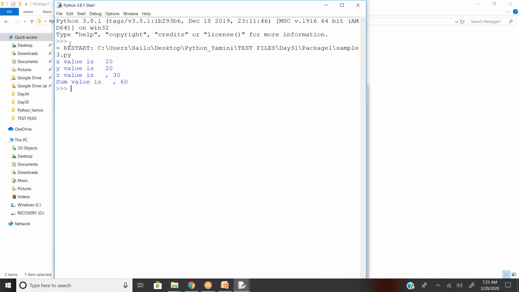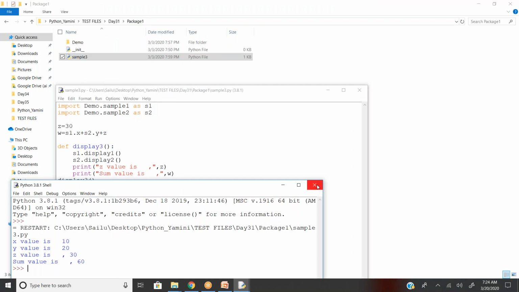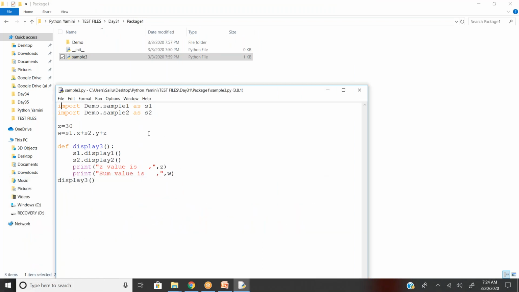Now when you run it, you can see x value is 10, y value is 20, z value is 30, sum of the values is 60. Now if you observe here, I did not define any x variable here. I did not define any y variable here. My x variable is calling from s1. My y variable is calling from s2.